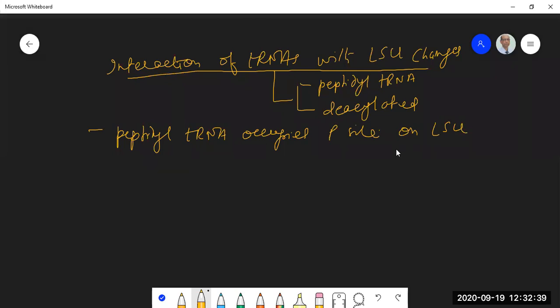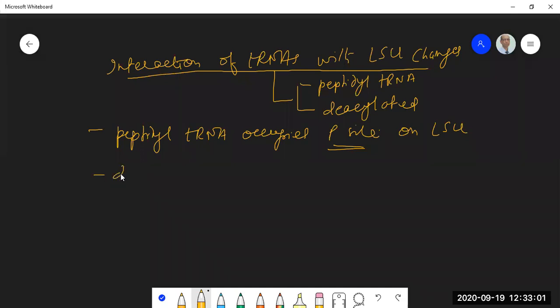I'm repeating it once again. Interaction with the large subunit only changes. The peptidyl tRNA, the entire tRNA, was present at the A site, but after the peptide bond formation, its interaction with the large subunit changes. Now it doesn't occupy the A site on the large subunit; rather, it occupies the P site on the large subunit.